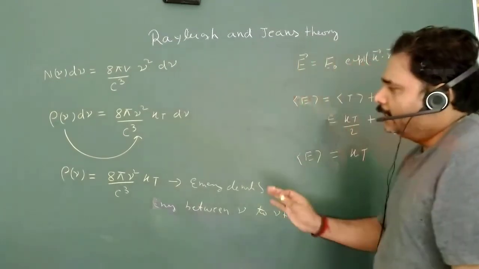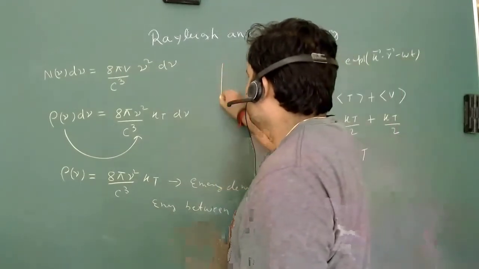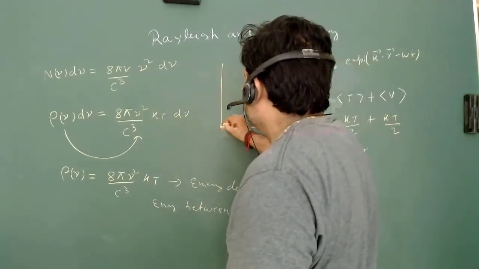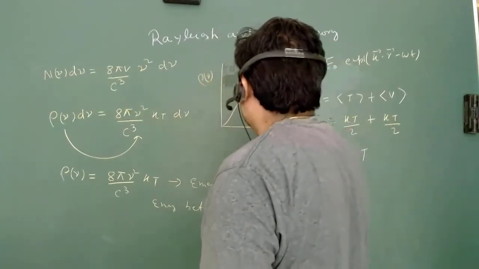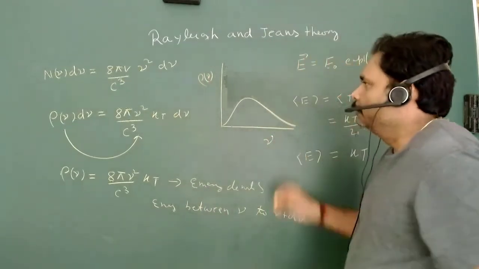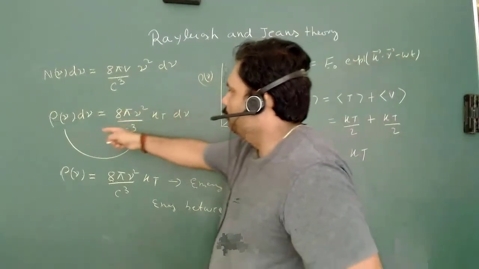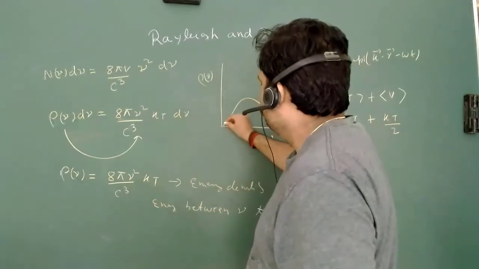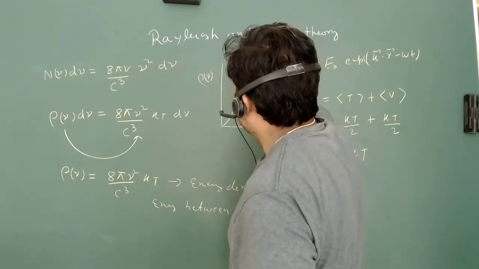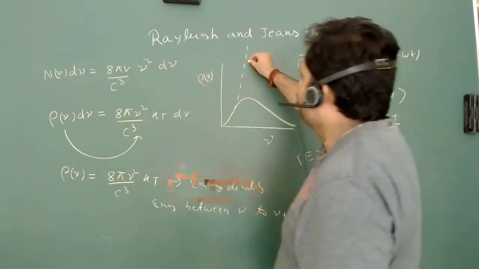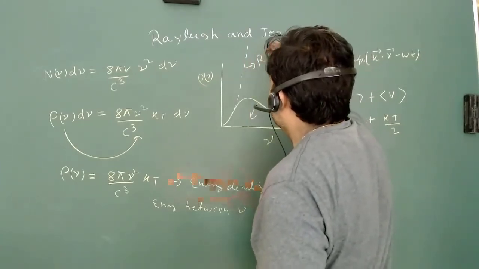So let's see up to which level this is correct. This is the actual relationship between rho nu, the energy density, and nu, energy per unit volume. This is the actual distribution. But when we plot this, rho nu is proportional to nu square. Initially it will match, but after that it deviates from the actual curve. This is the actual radiation law, and this is given by Rayleigh-Jeans.